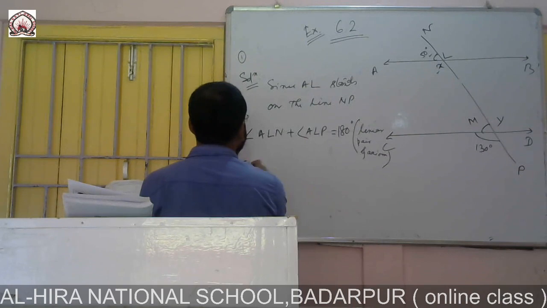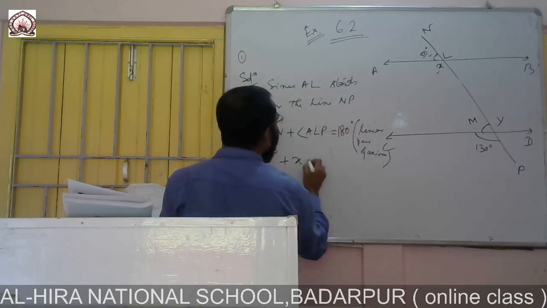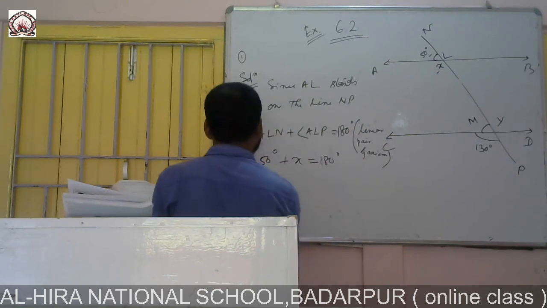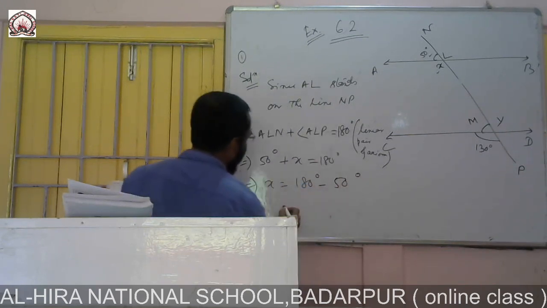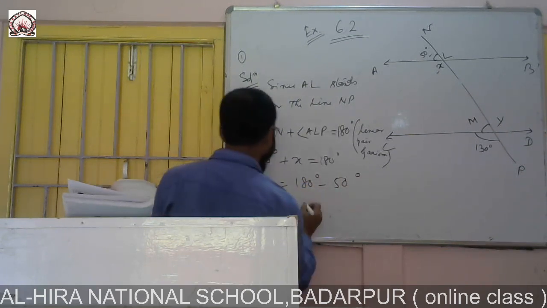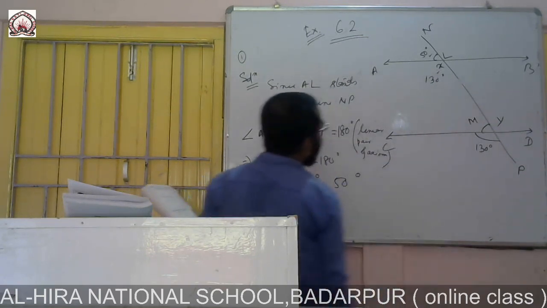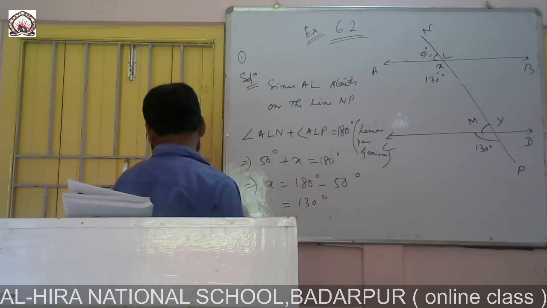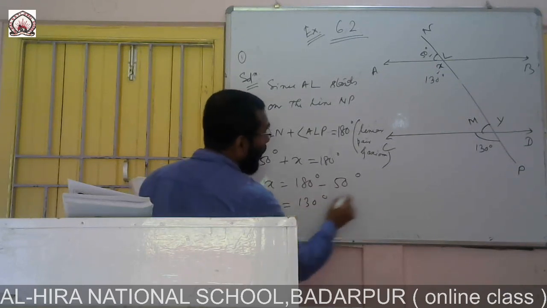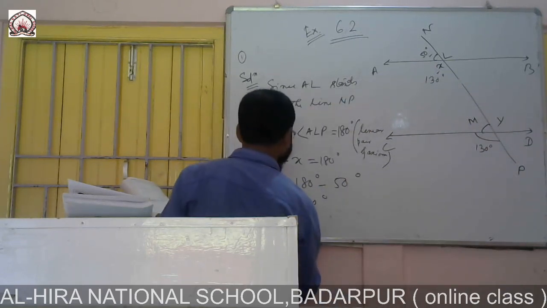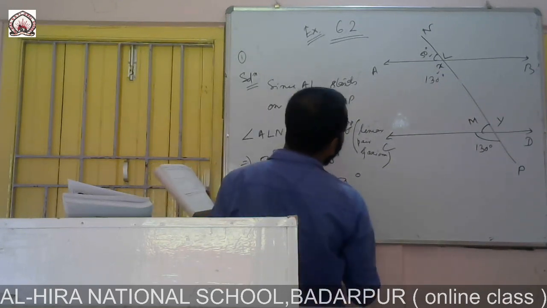So this is given, ALN is given 50, plus this one, X, is equal to 180. So X is equal to 180 minus 50. So 180 minus 50 is 130 degrees. So X will work out to 130 degrees. If it is 130 degrees, now Y, what is Y? Y is angle CMP.